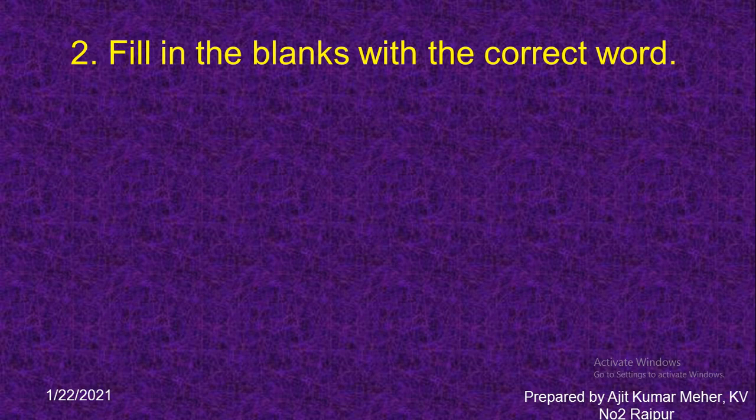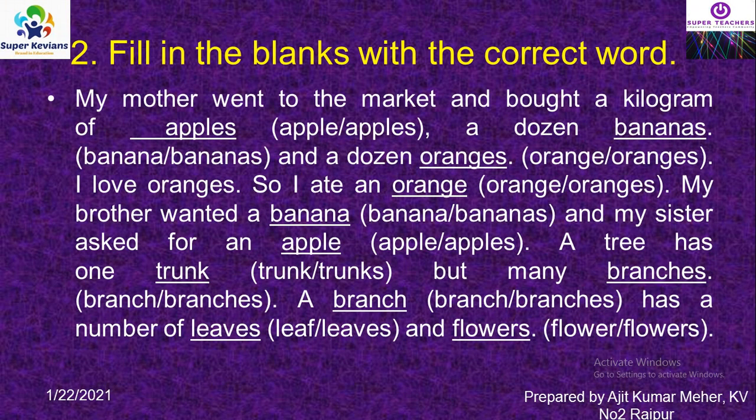Fill in the blanks with the correct word. My mother went to the market and bought a kilogram of apples, because there are many apples, a dozen bananas and a dozen oranges. You have to consider singular and plural, as there are many, we have to put s. I love oranges, so I ate an orange. As it is a single orange, we will write simply orange.